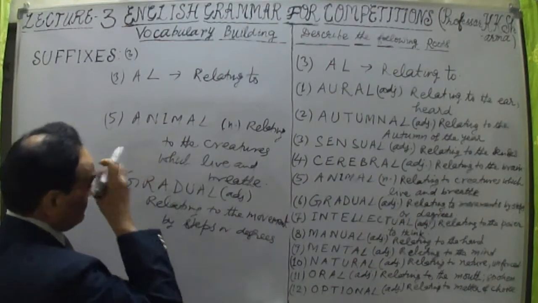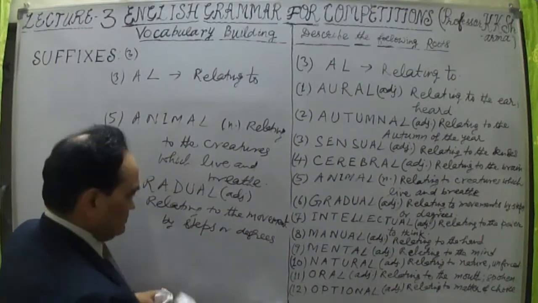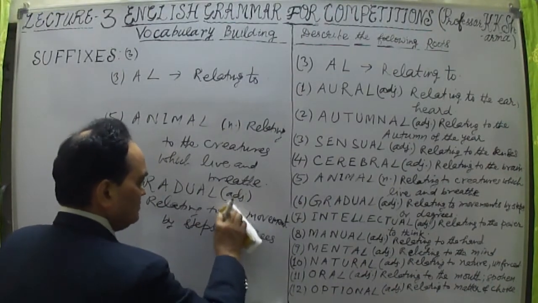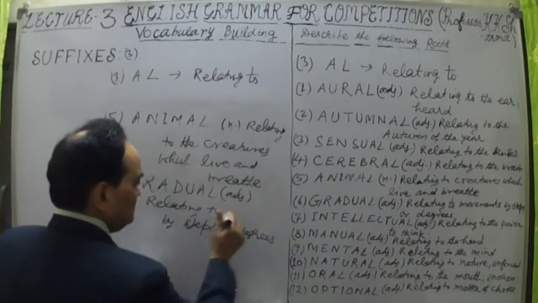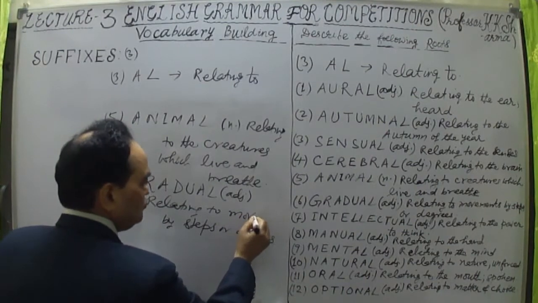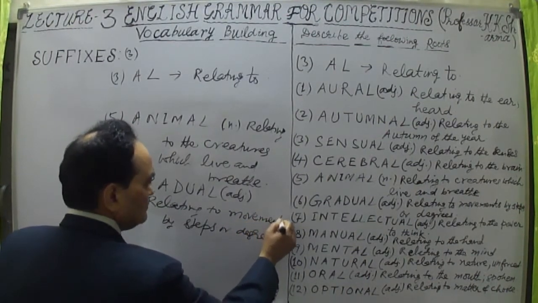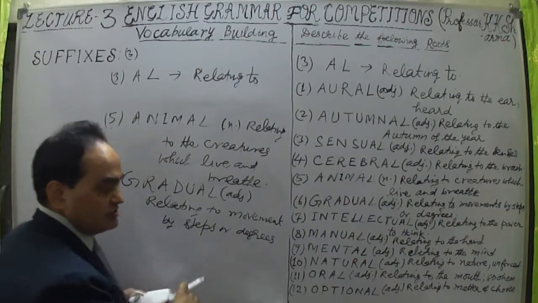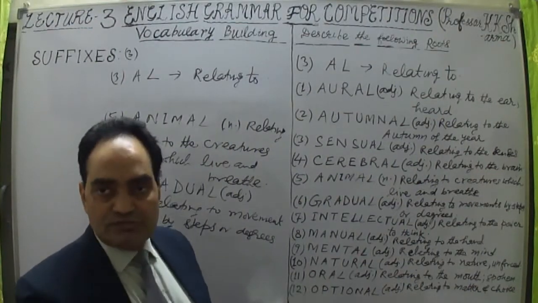By steps or degrees, relating to movement. Okay, that is gradual.